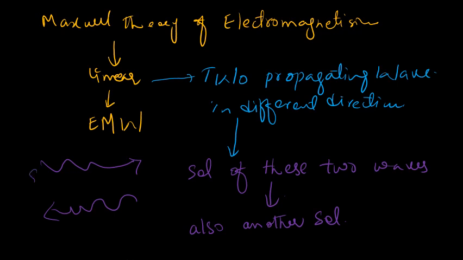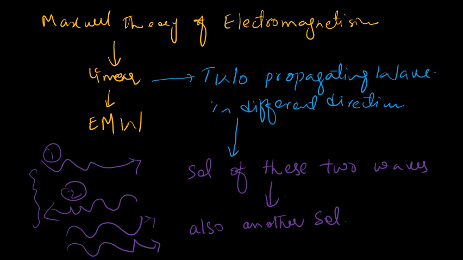So here we take two waves, first electromagnetic wave and second electromagnetic wave. When we add up these two electromagnetic waves, we get another electromagnetic wave, which is also a solution of Maxwell theory of electromagnetism.